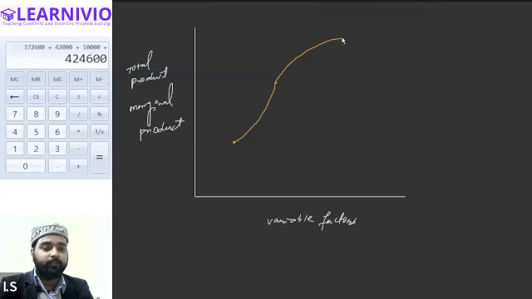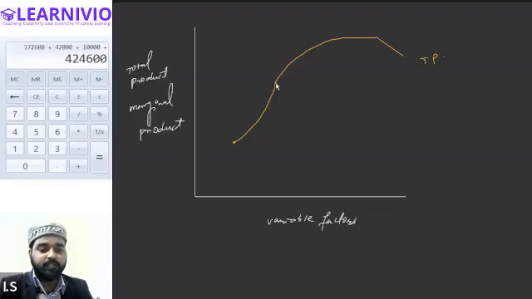And after a certain point, it will become constant. Then finally it will start to decline. This is how total product is formed. Tell me, is this clear now?